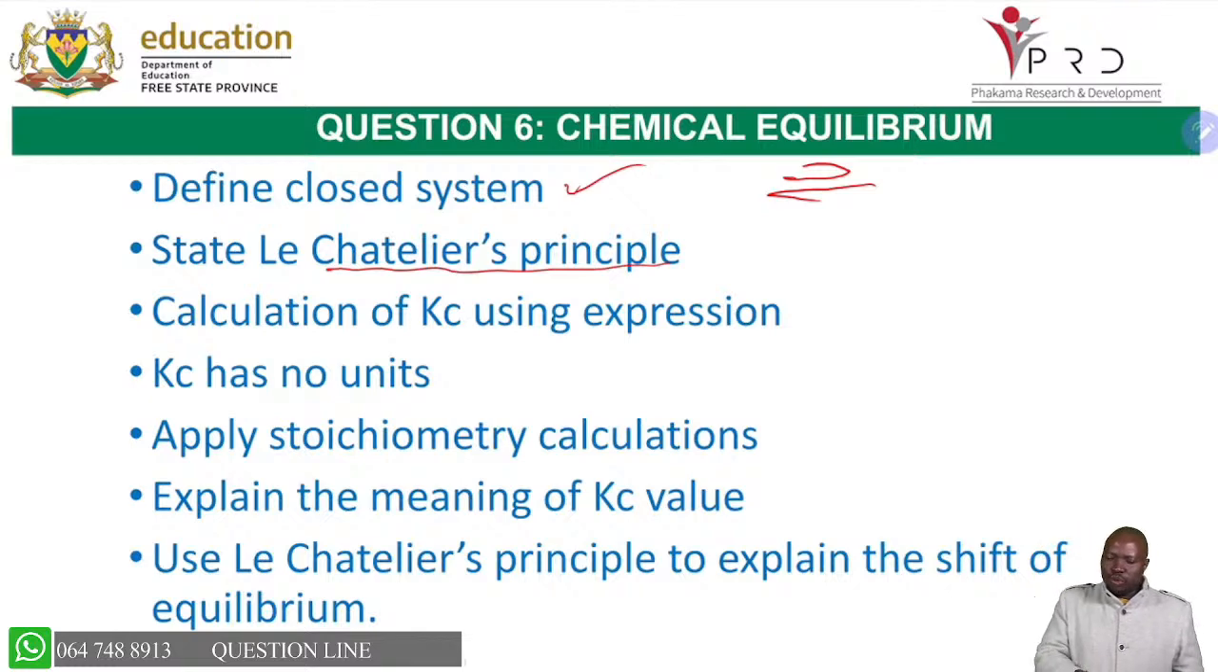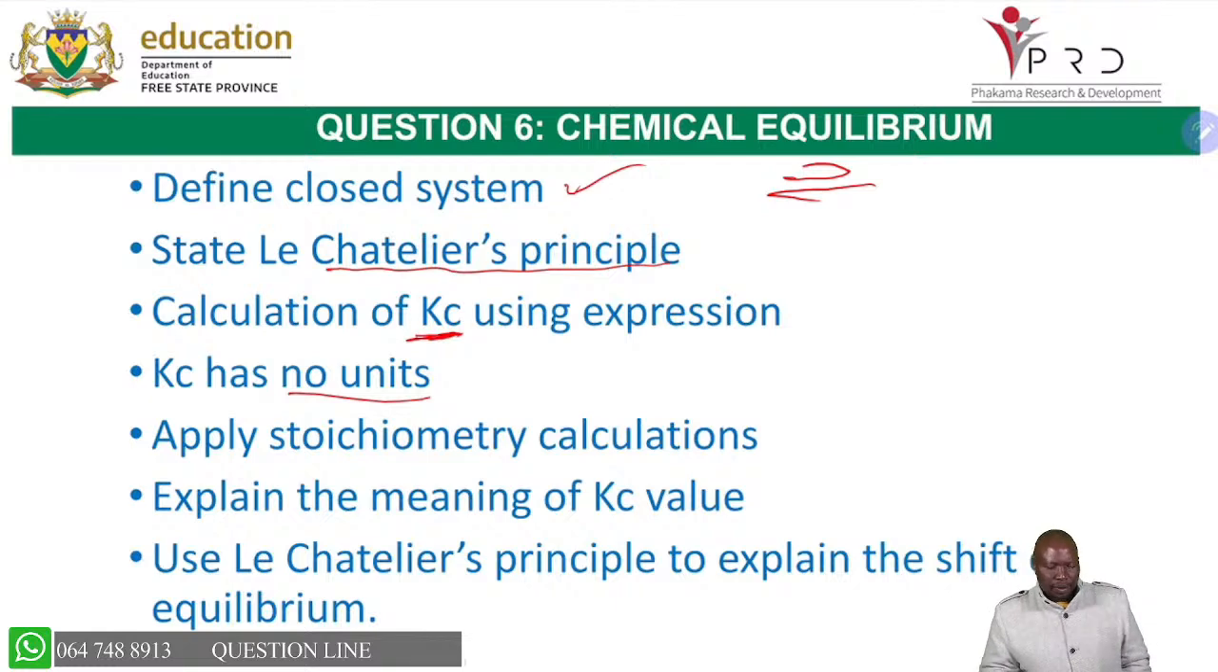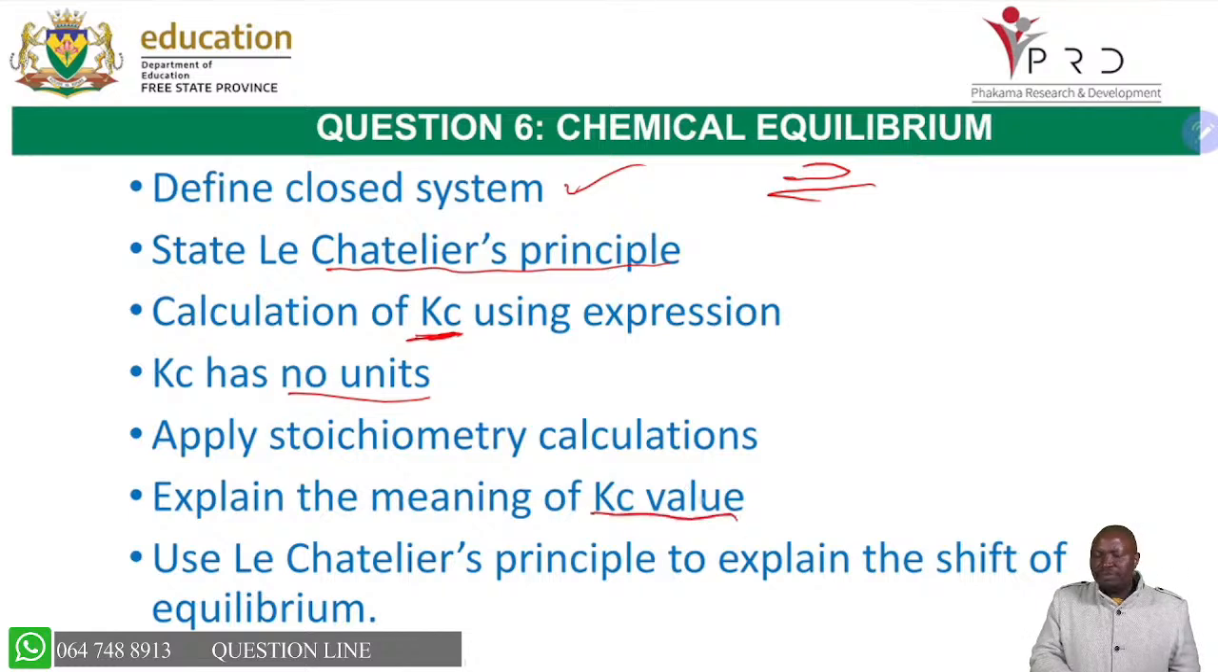You must be able to do the calculations of Kc, and we're saying Kc has no SI units. So you must be able to apply that in terms of our grade 12. We don't talk about Kc with SI units, so you don't write any SI unit for Kc. You must be able to do stoichiometric calculations. You must be able to explain the meaning of the Kc value.